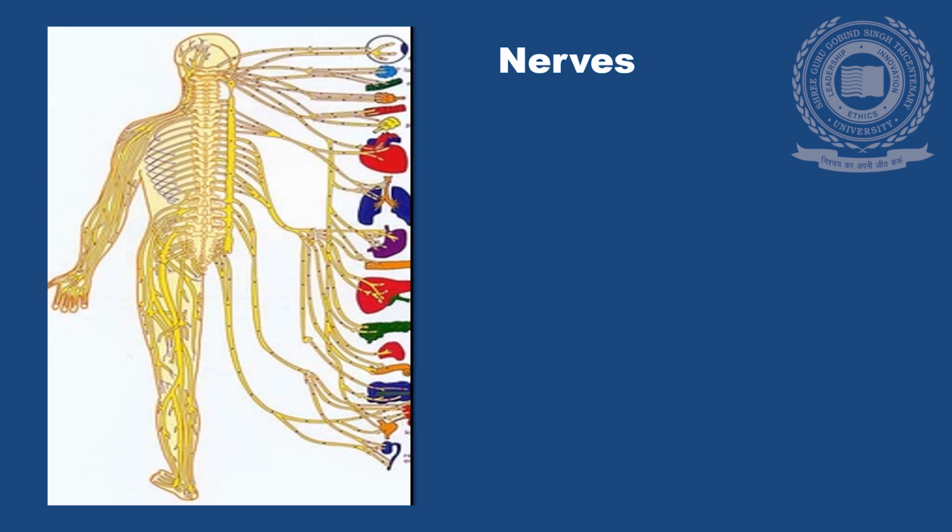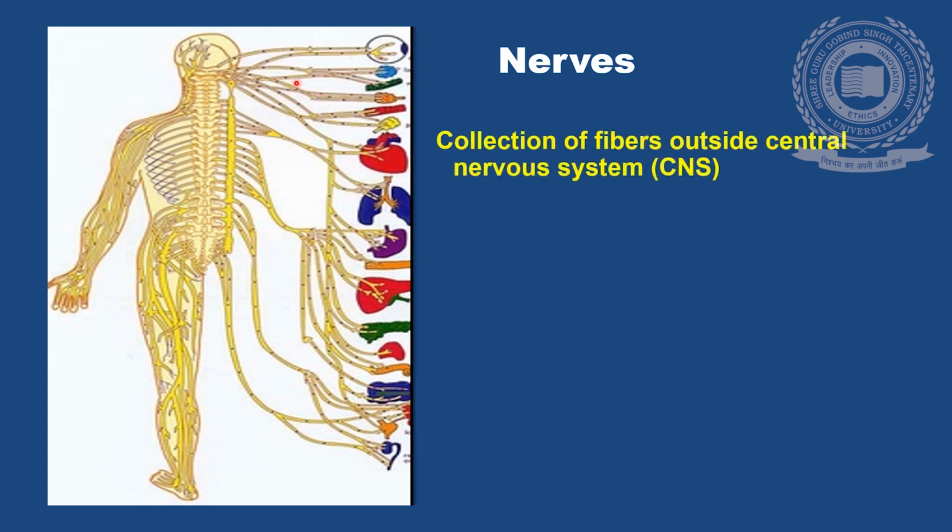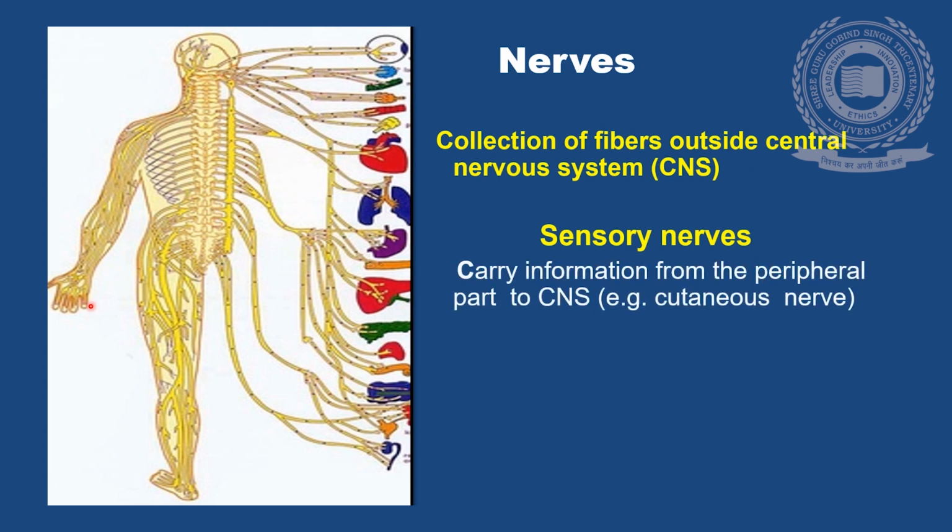Nerves. Nerves are collection of fibers outside the central nervous system. That's why they are the parts of peripheral nervous system. There are sensory nerves carrying information from peripheral part to the central nervous system. Example, cutaneous nerves. There are motor nerves also.